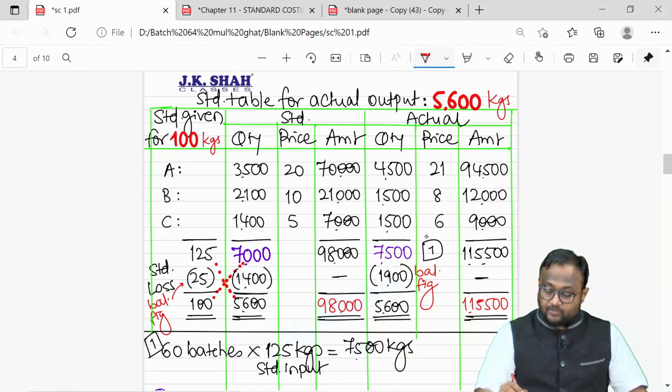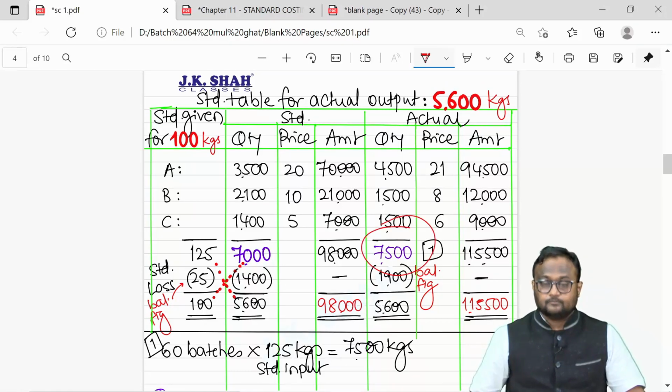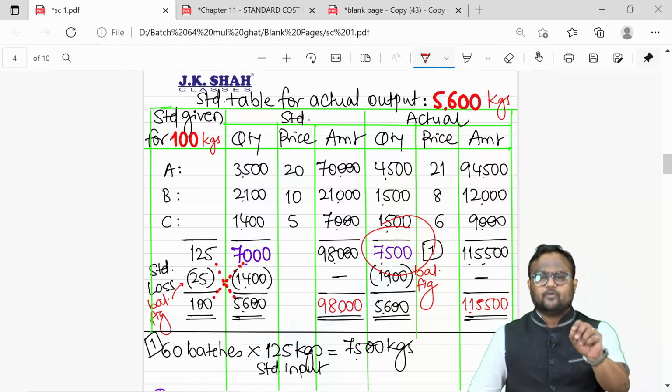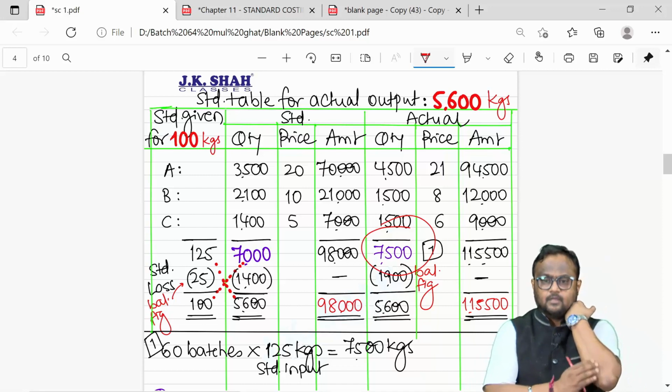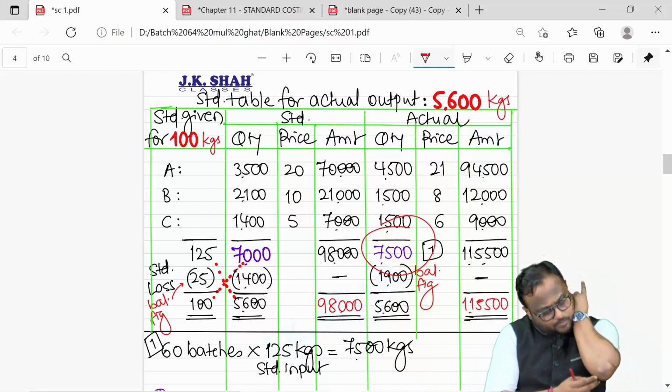Now, they did not give us actual information, and they did not even tell us that actual input was different. So it was pretty simple. When one batch of 100 kgs is produced, my input is 125 kgs per batch.